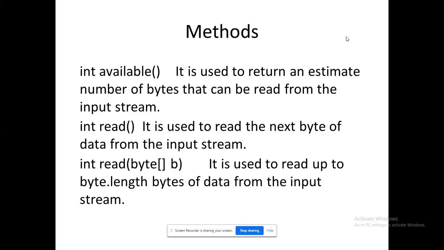This read method is ready to read the data from the corresponding buffer, from the corresponding stream. The next one, I'm passing an argument as a byte array. What does it mean? Only a limited length of bytes. The difference between the second method and the third method is that you don't have any restriction on the size of data that you are going to read. But here, the size of data you are going to read is restricted depending upon the maximum range of my byte.